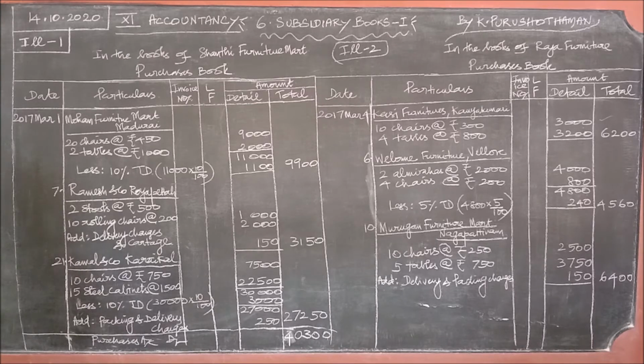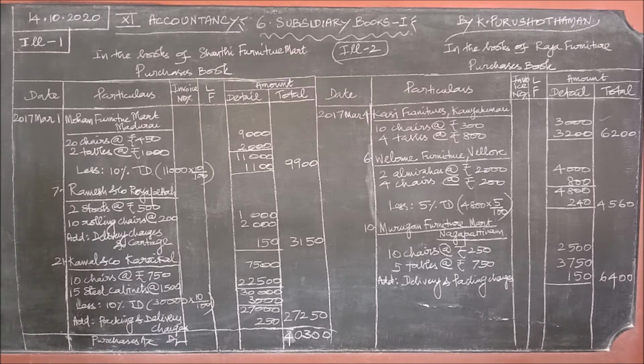What are the items to be considered for preparing the purchases book? First one, furniture, okay, correct. The 6th one, purchased for cash from Welcome Furniture, it is for cash, therefore that will not appear. On 10th, bought furniture from Murugan Furniture Mart, Nagapattinam, that is a credit transaction, that will appear. On May 20th, purchased 2 computers for office use. The computer is an office equipment, it will not appear.